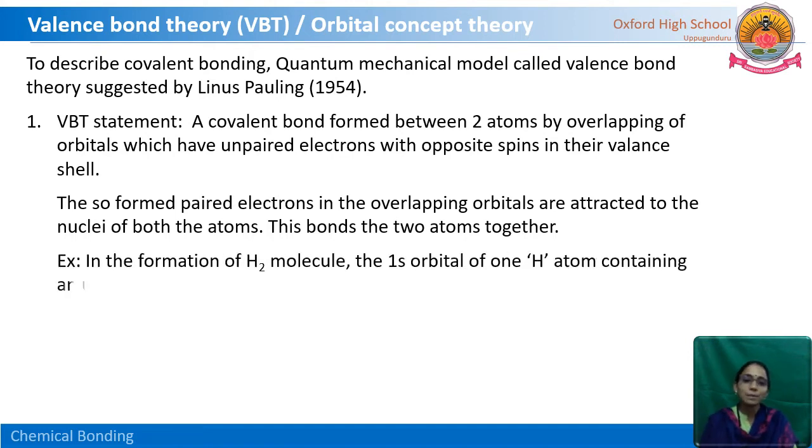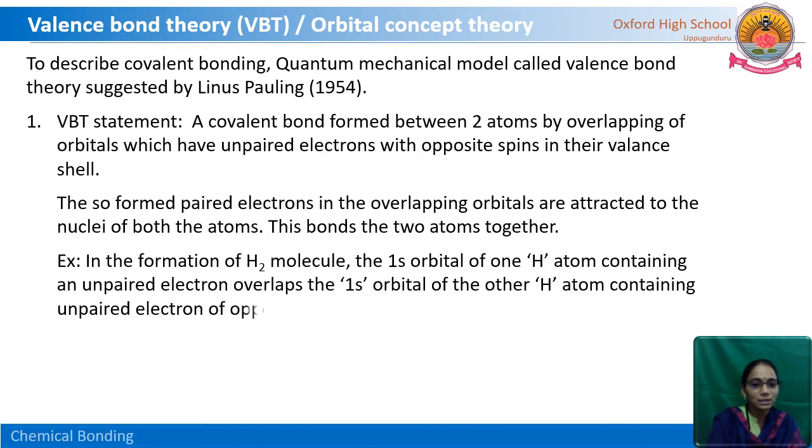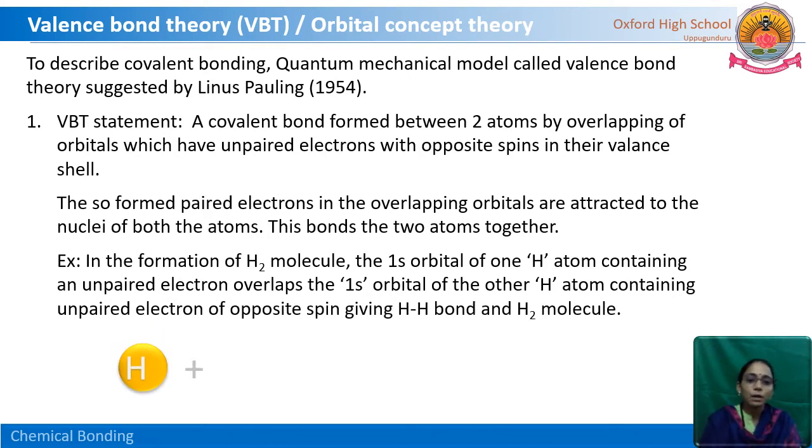Let us see an example. Hydrogen molecule here. One hydrogen atom consists of one single electron, that too with upward direction spin. Whereas another hydrogen atom has an unpaired electron with opposite spin. One is in the upward direction, another is in the opposite direction. So the condition is matching here.